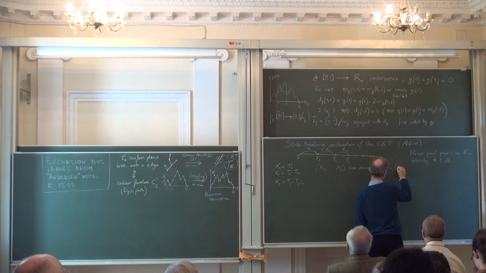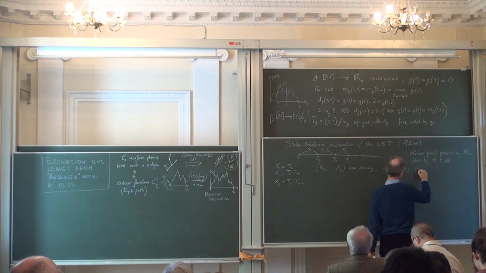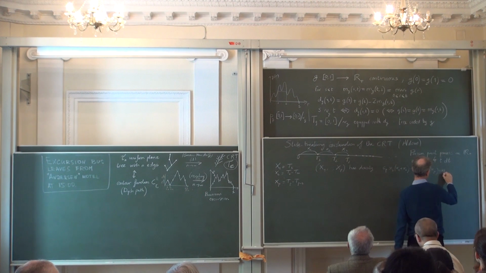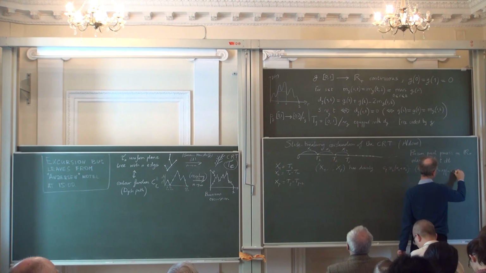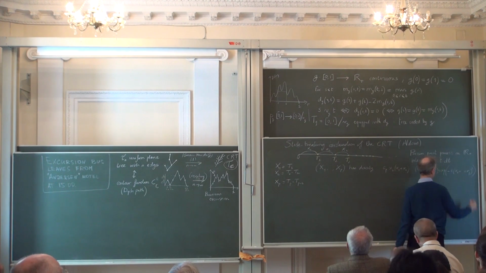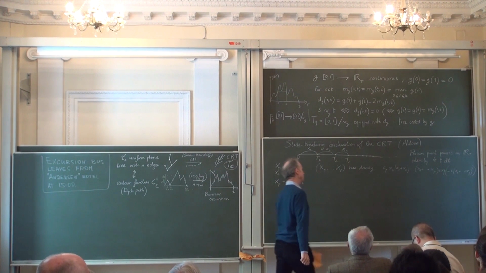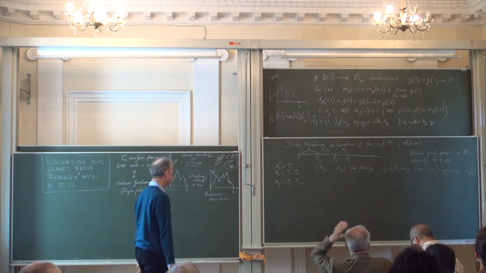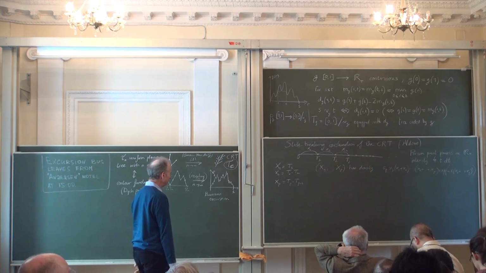Otherwise, the density is x1 times x1 plus x2 times and so on up to x1 plus xp, times exponential of minus twice x1 plus xp squared. So it's a very explicit distribution. So what do you do now?